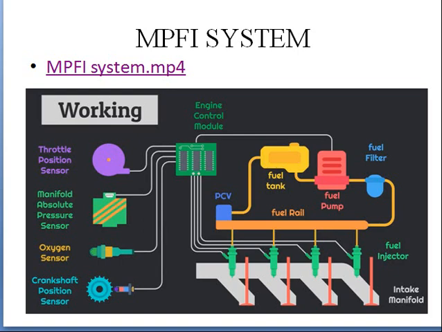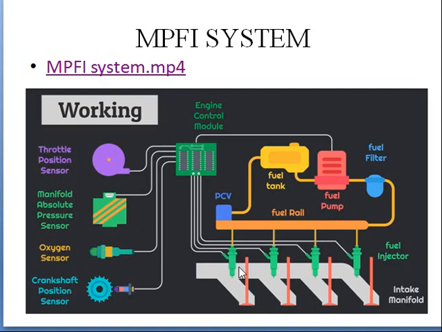Let us continue with the first unit of automobile engineering. Today we'll discuss about MPFI system. MPFI is multi-point fuel injection system. So here is the construction of multi-point fuel injection system.